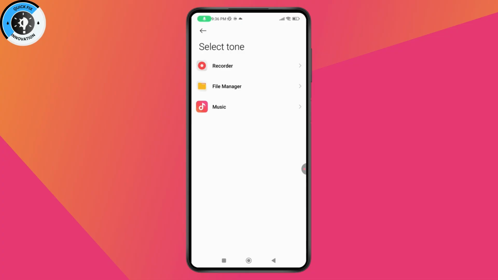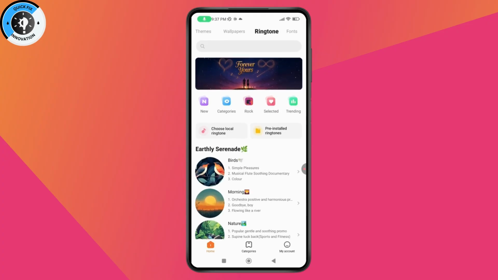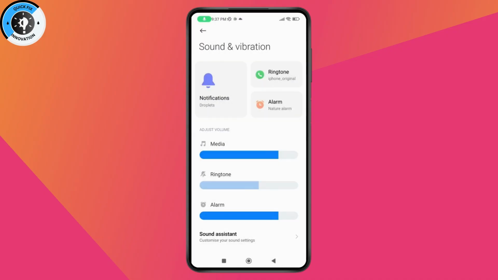You can select a tone from your music or any file. You can also choose a dynamic ringtone here, and you'll be able to successfully set a different ringtone for your SIM card. So these are the steps, and if you have any questions, feel free to comment below.